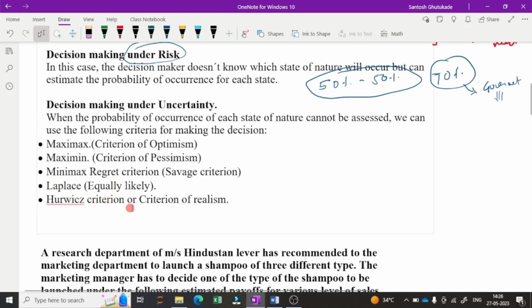And the last one is the Hurwicz criteria, or criteria of realism, where one value of realism, that is the alpha value, is given in the problem. So that type of problem we will see. So these are the criteria in decision making under uncertainty, and we will see each one by one in decision making under uncertainty.